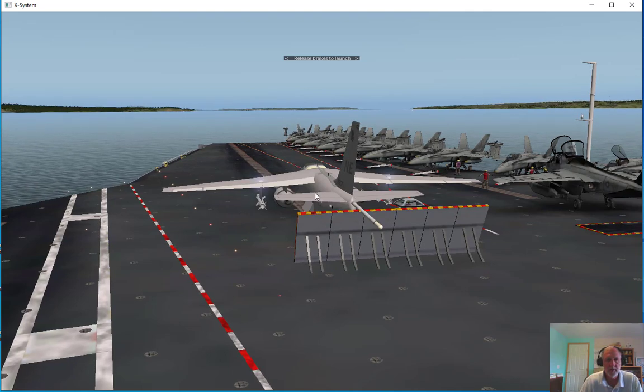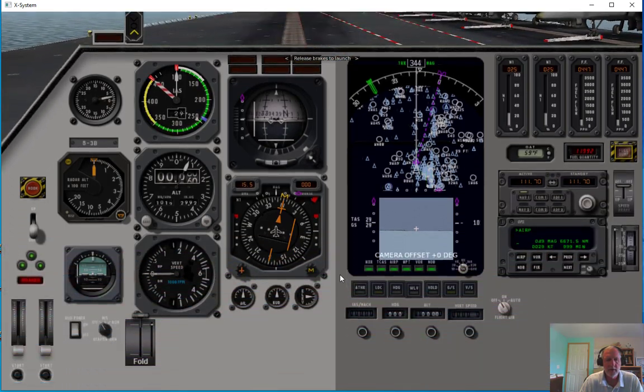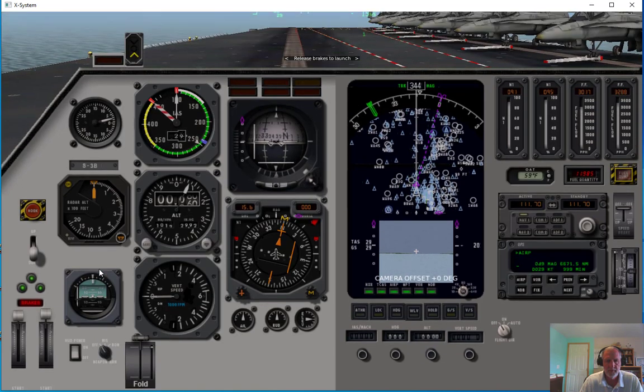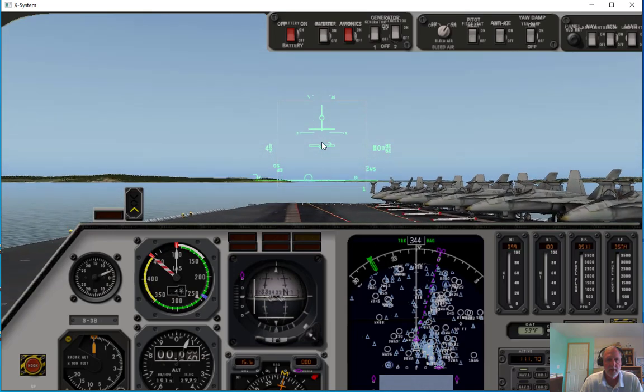I'm going to push W for that. And then I'm going to down arrow to get access to the throttles. Put the throttles up to full. Arrow back up. Notice it says release brakes to launch. So let's get our controller going. Push the B button to launch. There we go.